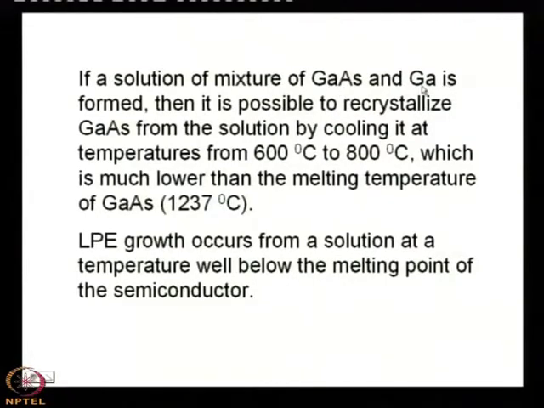So, if you put gallium and gallium arsenide, then it will be a solution, and then it is possible to recrystallize gallium arsenide from the solution by cooling it at temperatures from 600 degrees centigrade to 800 degrees centigrade. That means the growth temperature will be between 600 to 800 degrees centigrade. What was the temperature required for the Czochralski or Bridgman technique for gallium arsenide? It is the melting point of gallium arsenide, 1240 degrees centigrade.